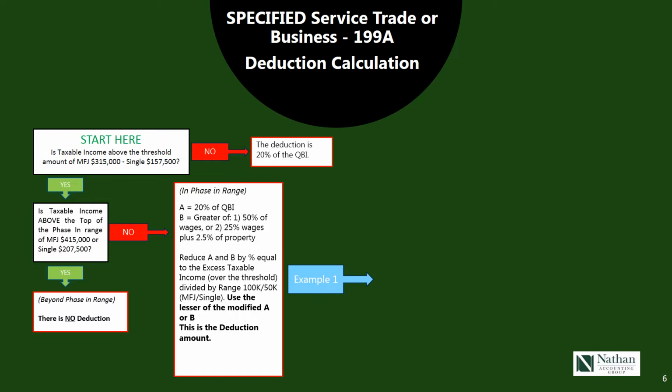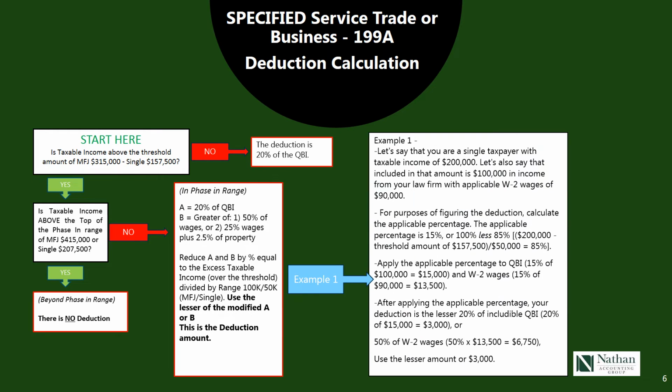A quick example of that. Let's run through it. Let's say that you're a single taxpayer with taxable income of $200,000. Let's also say that included in that amount is $100,000 of income from your law firm with an applicable wage of $90,000. That is, the law firm paid its employees $90,000. It's not your wages, it's the wages of its employees.